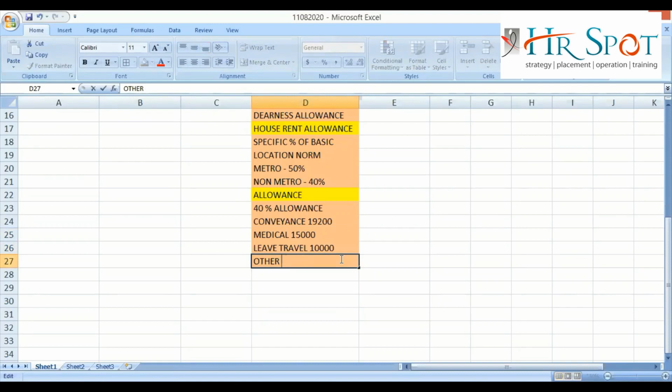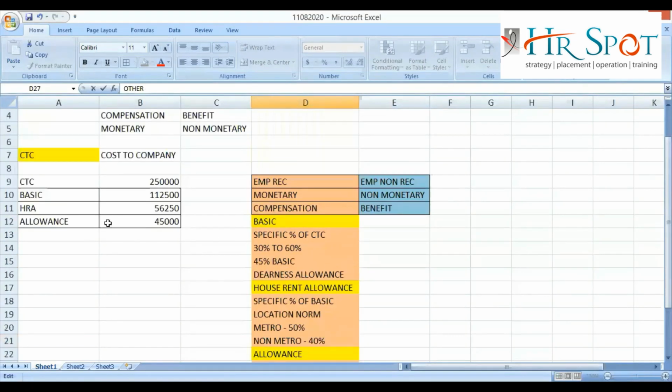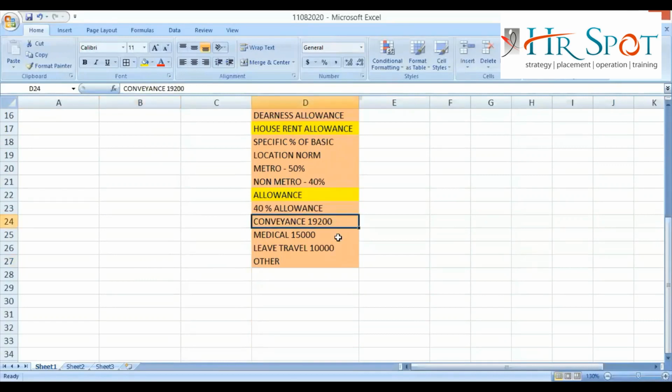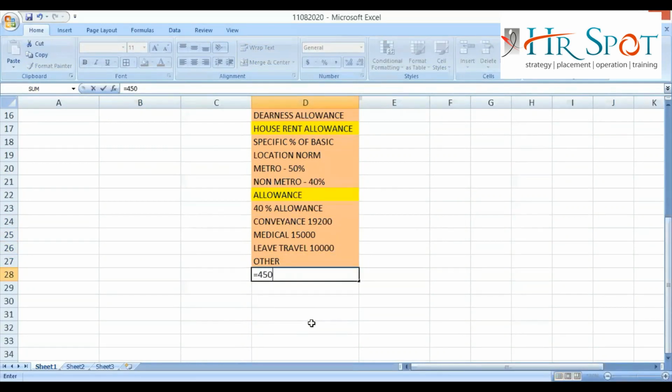So what will be the remaining portion? Total allowance is how much? 45,000. I am giving 19,200 here, 15,000 here, 10,000 here. So what is the remaining amount? 45,000 minus 19,200 minus 15,000 minus 10,000 is 800. So ultimately what I can do with allowance depends purely on my CNB policy.